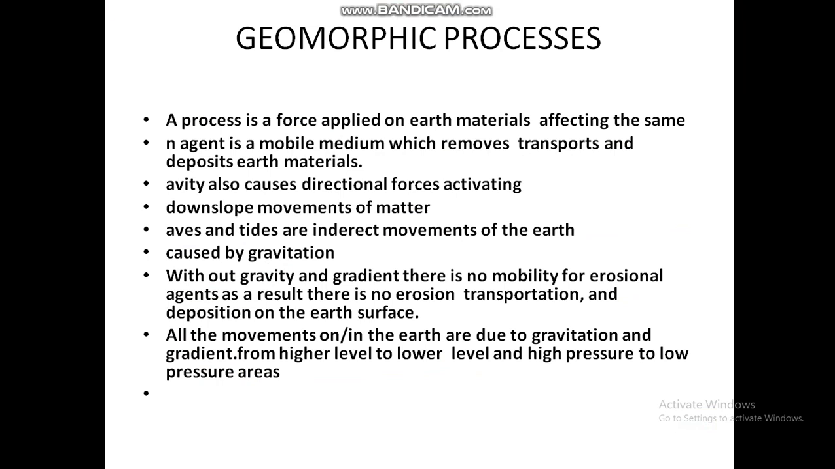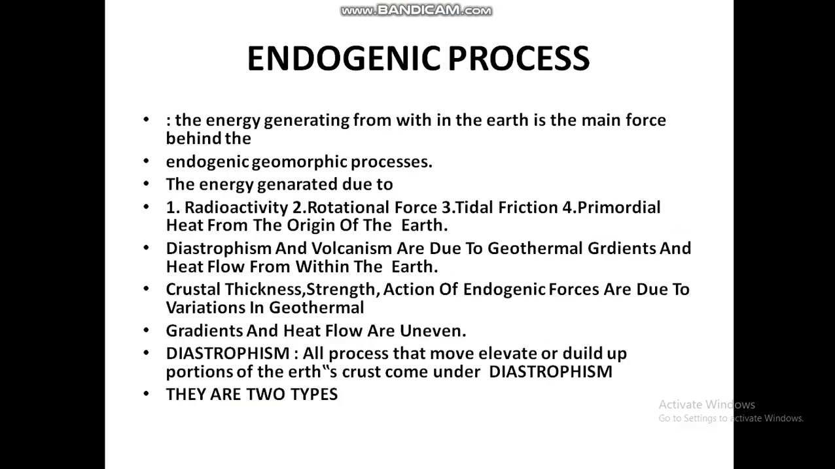Gravity also causes a directional force activating downslope movement of matter. Waves and tides are indirect movements of earth caused by gravitation. Without gravity and gradient there is no mobility for the erosion agents. As a result, there is no erosion, transportation and deposition on the earth's surface. All the movements on earth are due to gravitation and gradient, from higher level to low level and from high pressure to low pressure areas.